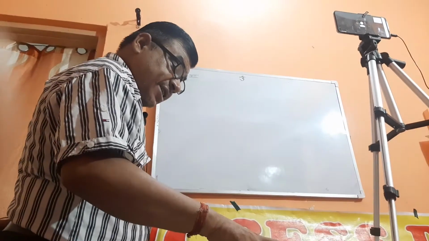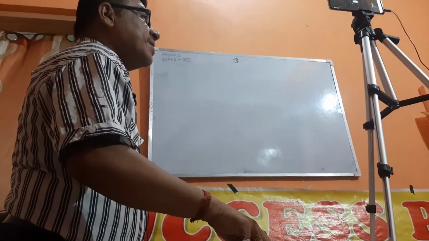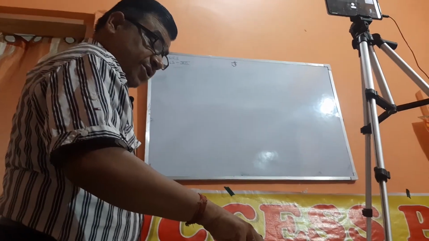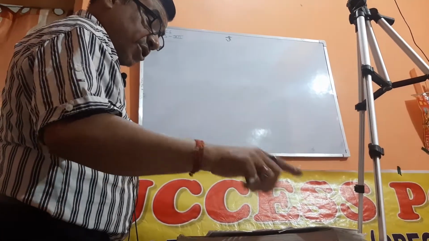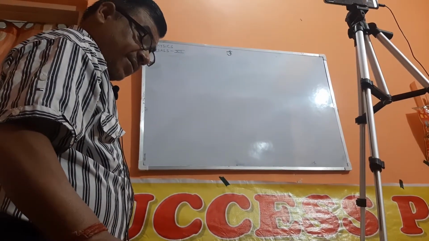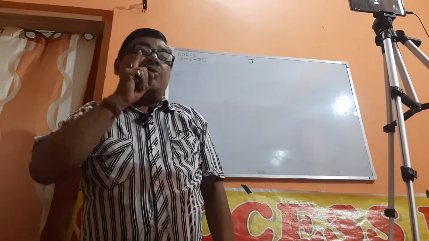But in the case of wave theory of sound, if sound is written in place of light, wave theory of sound does not explain, what will be the answer? So always remember this point, note: in sound waves, polarization does not occur.